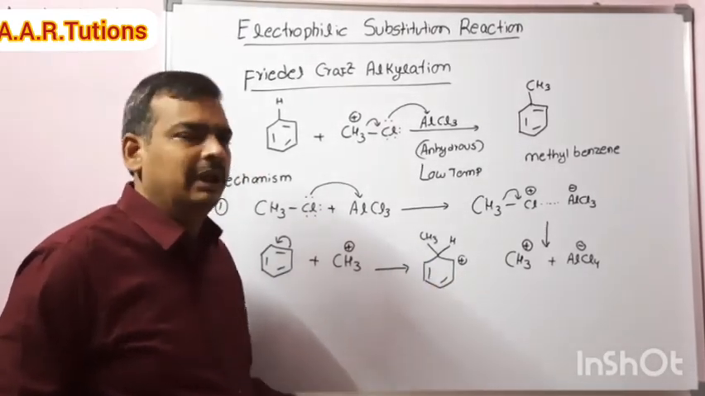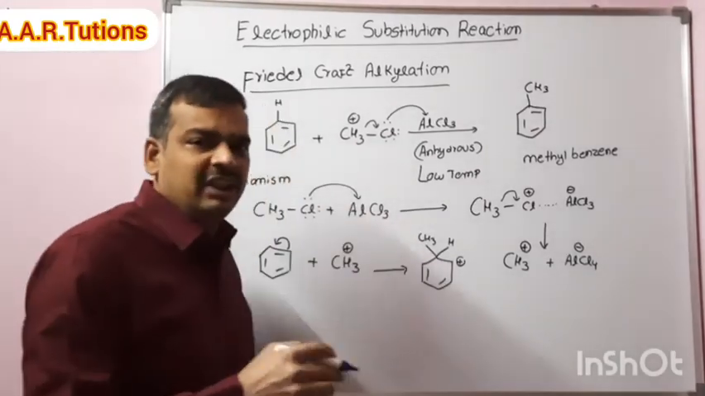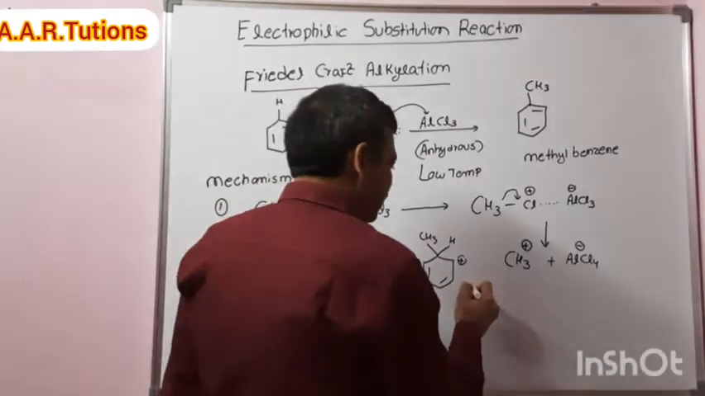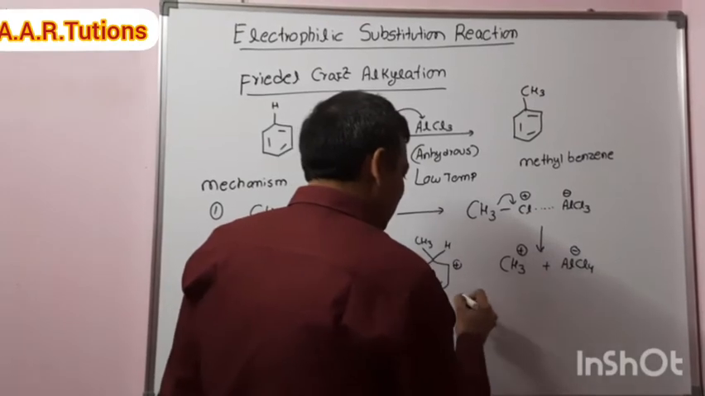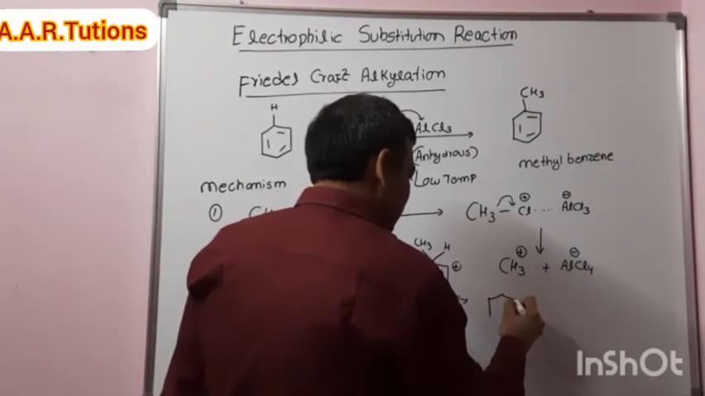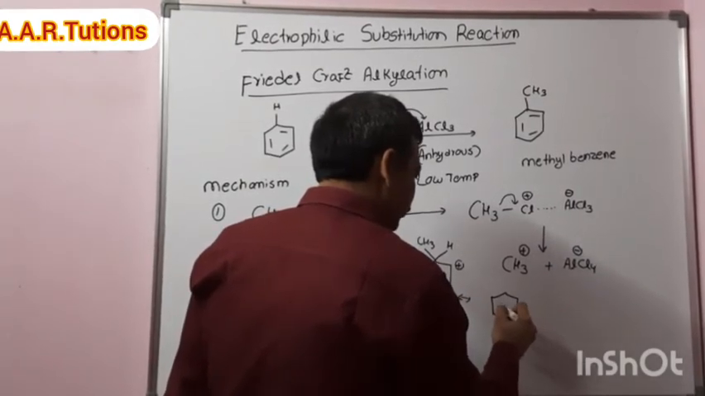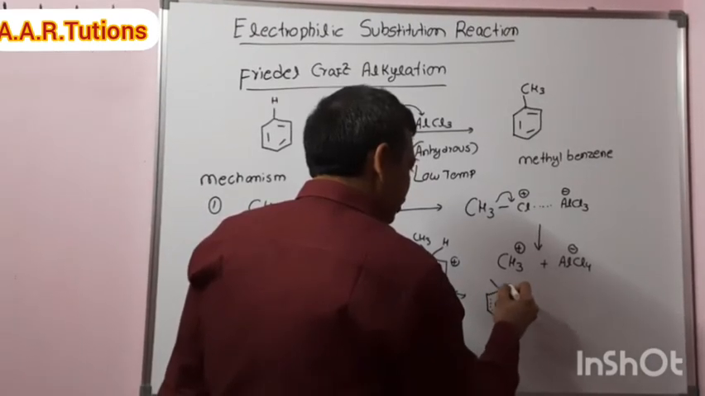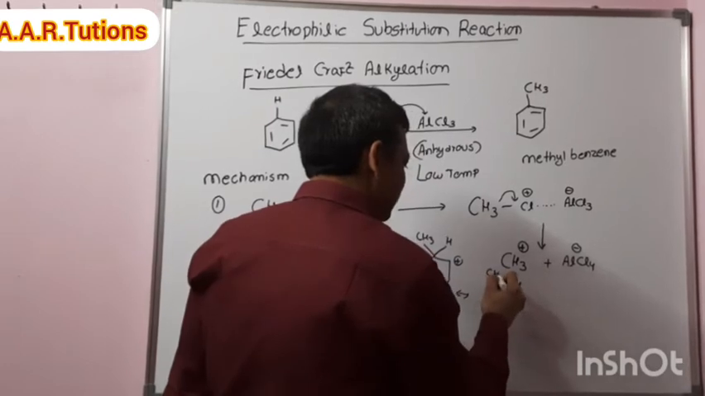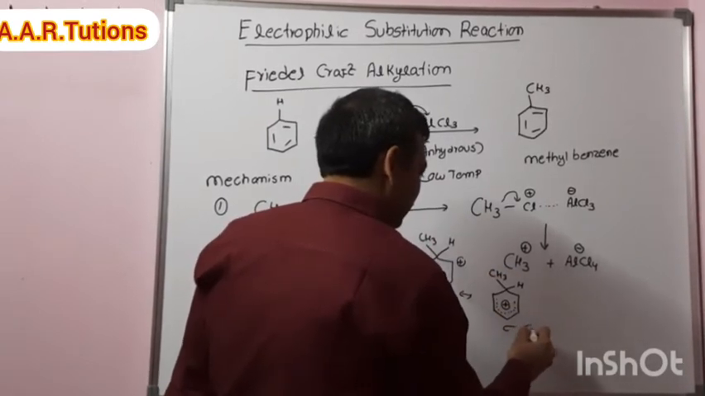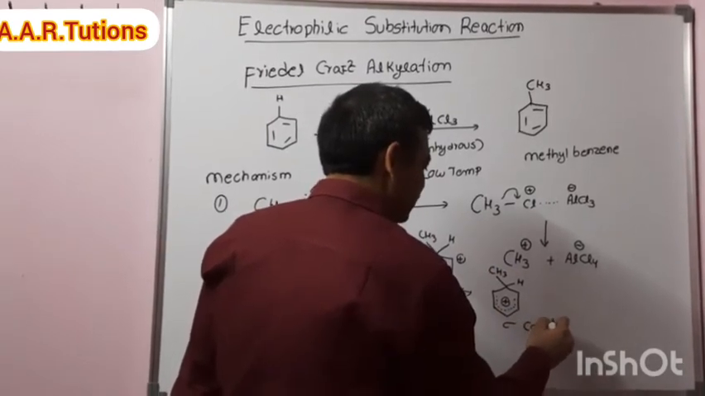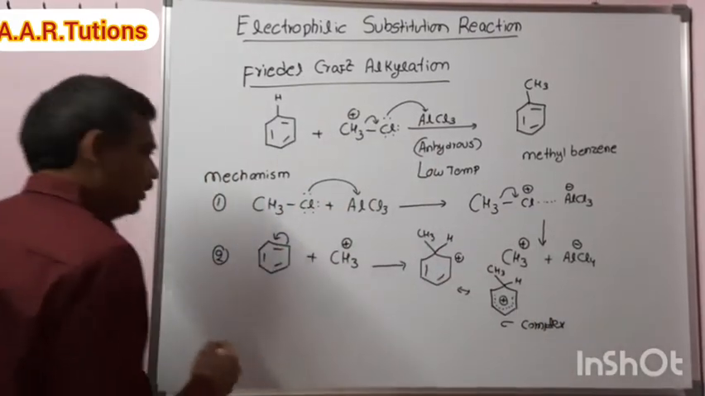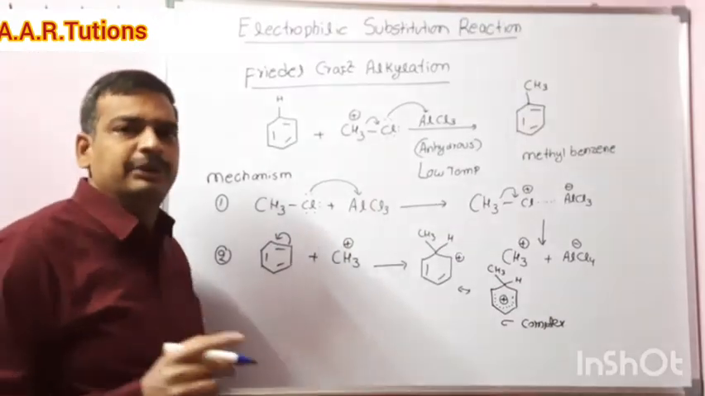This is the most stable intermediate, the intermediate formed in Friedel-Crafts alkylation. We can write the sigma complex directly, with hydrogen and CH3 on the same carbon. This is the sigma complex in Friedel-Crafts alkylation, the sigma complex in an electrophilic substitution reaction.